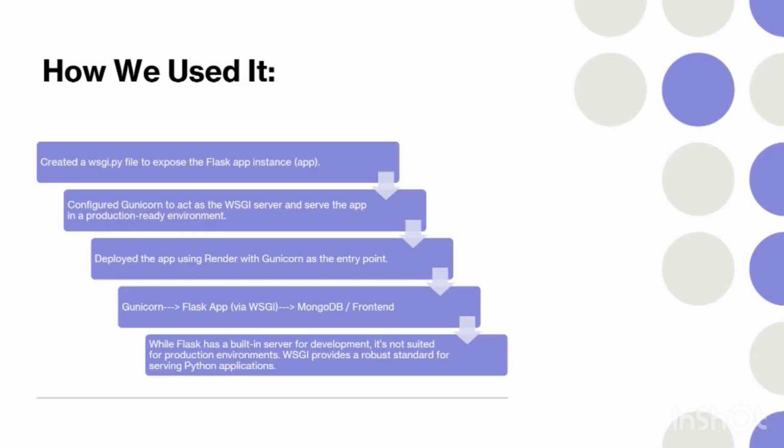How we used it: we created a wsgi.py file to expose the Flask app instance, configured Gunicorn to act as the WSGI server and serve the app in a production-ready environment, and deployed the app using Render, with Gunicorn as the entry point. While Flask has a built-in server for development, it's not suited for production environments. WSGI provides a robust standard for serving Python applications.